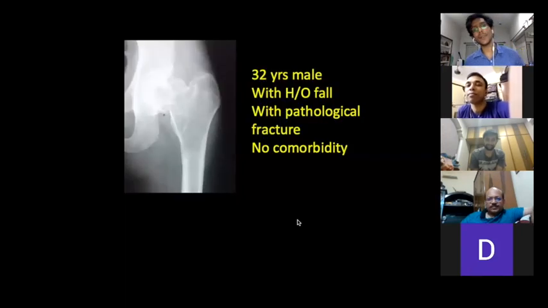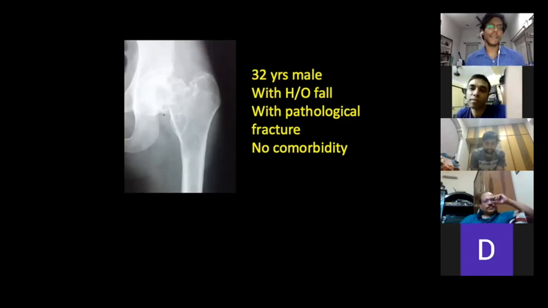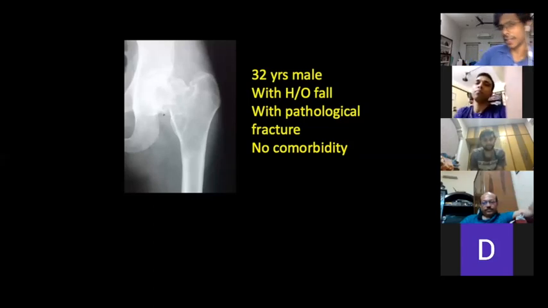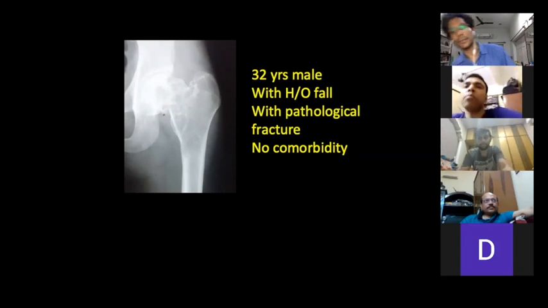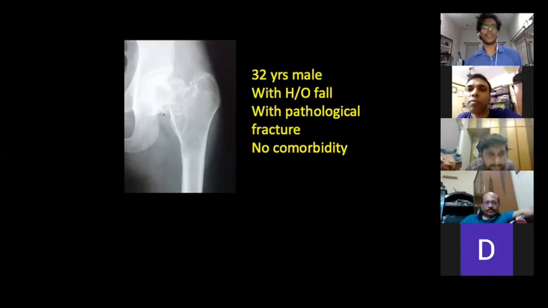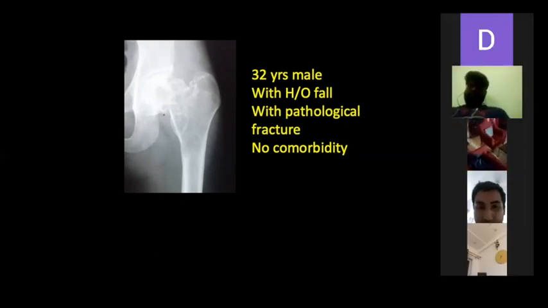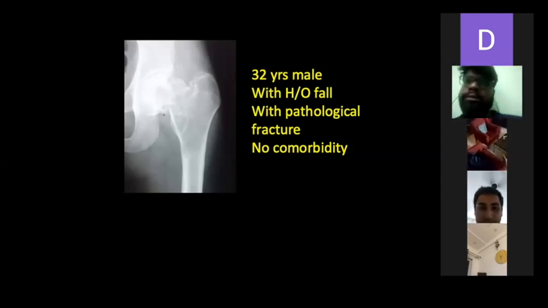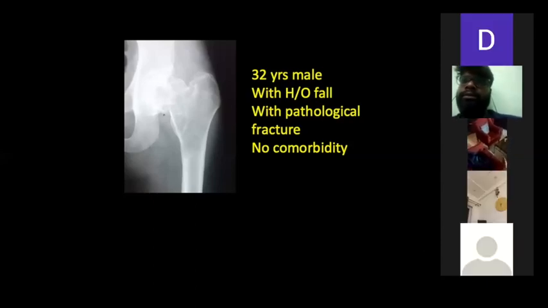A 32 year old male patient, history of a pathological fracture with no comorbidity. We got an X-ray done, AP view. This was a case which had come to our hospital. He was operated somewhere else and had come to us. Anubhava, can you describe the X-ray? Go on, describe it.